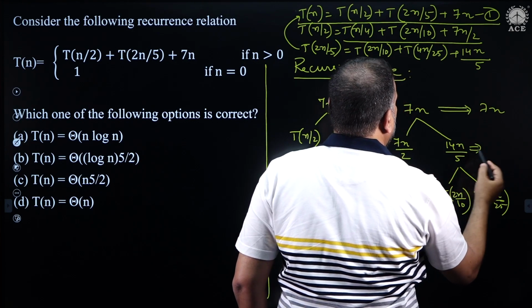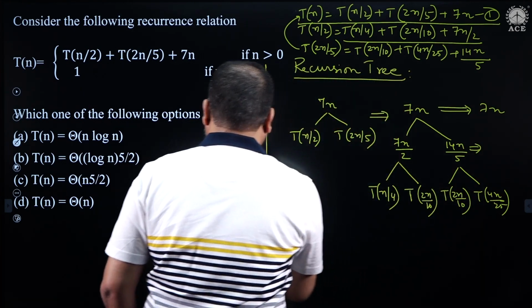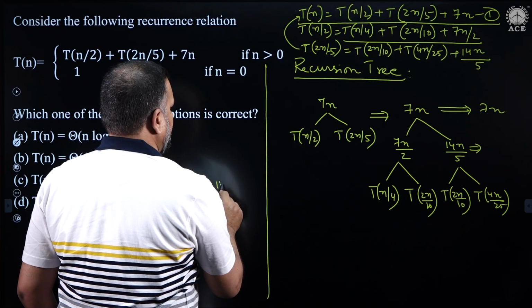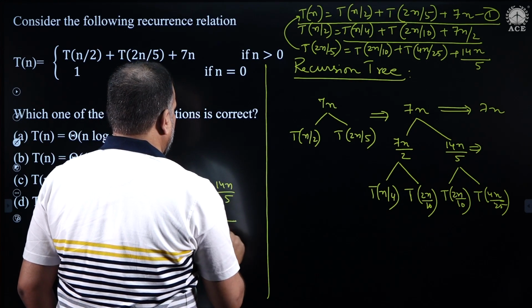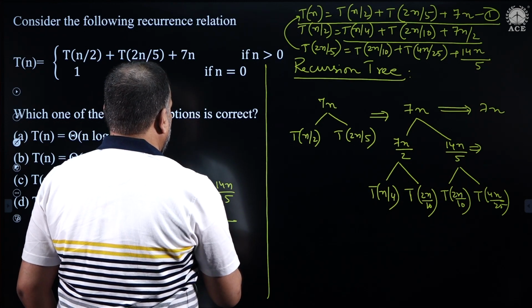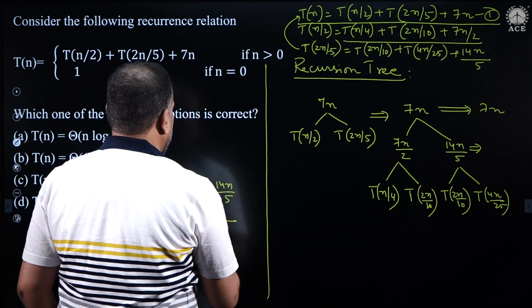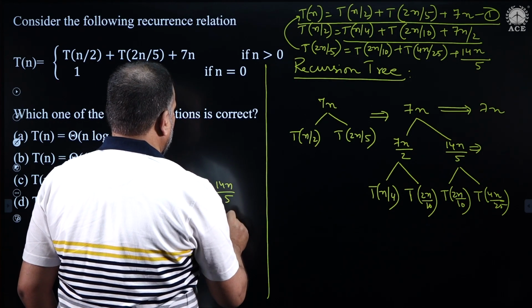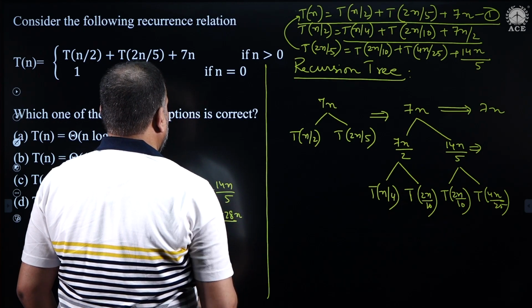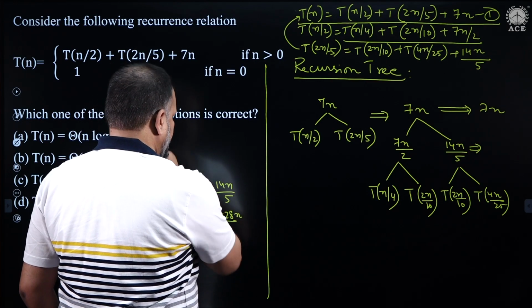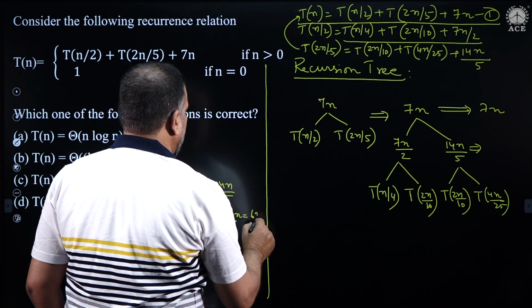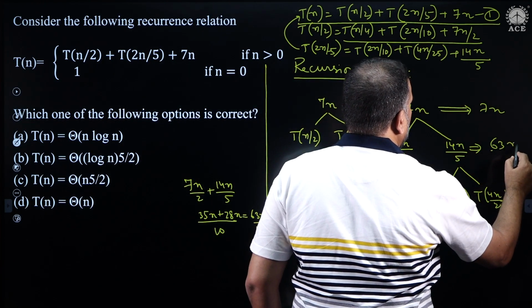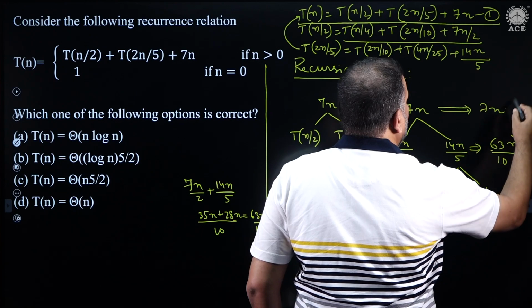And then if you add this, what will it become? So, let me write it here. I am adding 7n by 2 plus 14n by 5. So, I take 10; 5 times 7 is 35n, it goes 5 times, and this goes 2 times, 28n. So, this is 63n by 10. So, this will always be a term with regard to n.